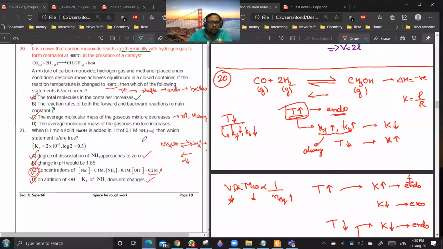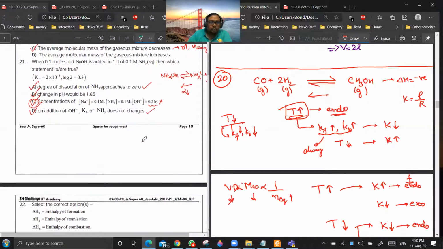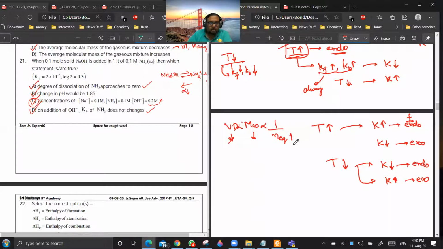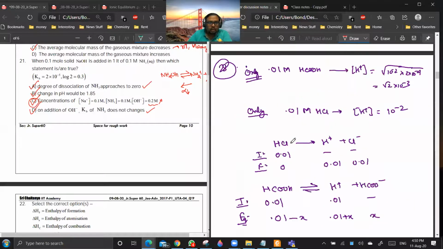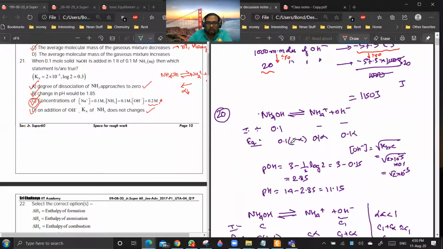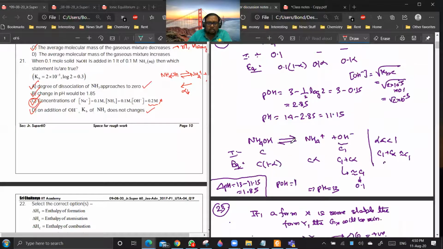So after 20, question 21. Yes, sir. In 21, option C they have given, but option C is not correct. Sir, OH minus should be 0.1, no? Yes, OH minus should be 0.1. That is why it is incorrect. In the answer also they have taken it wrong.